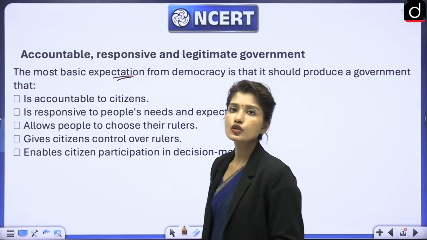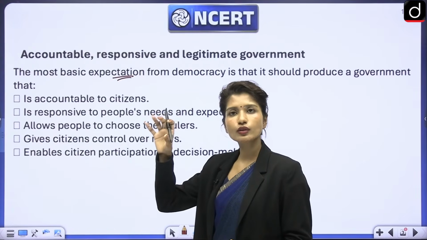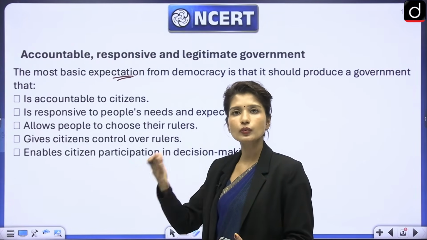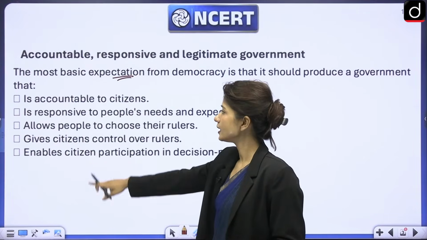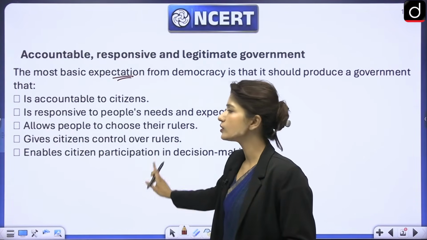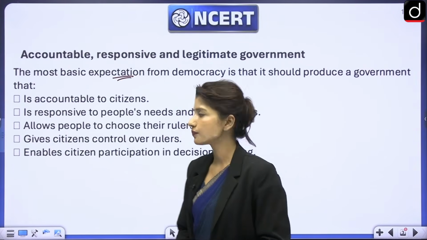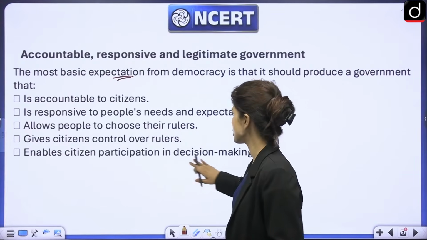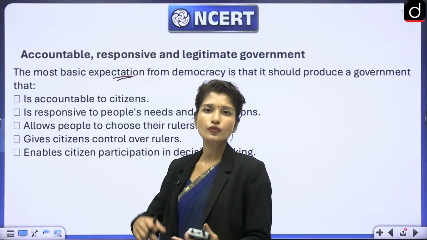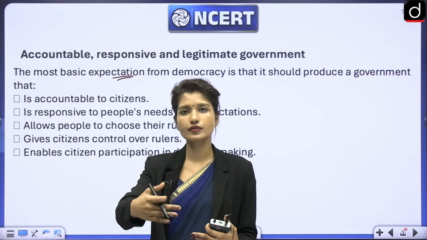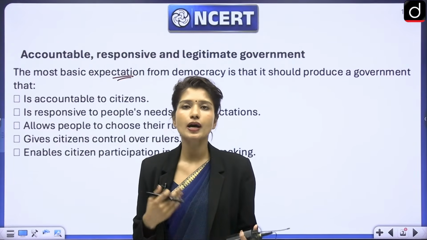It also allows people to elect their representatives. So the person who's going to form the government, or the government in power, will be elected by people themselves. This is a part of democracy, right? Then it gives citizens control over rulers the same way, because if the government is not working, it can be voted out. And it enables citizen participation in decision making. How? Especially in India, we have indirect democracy. So we elect our representatives, and those representatives make decisions on our behalf. So we are a part of decision making.